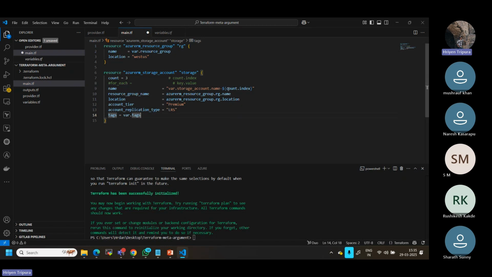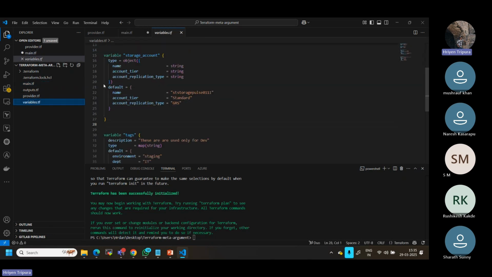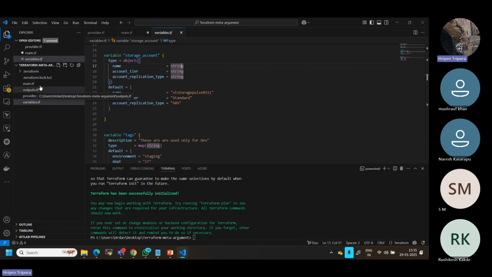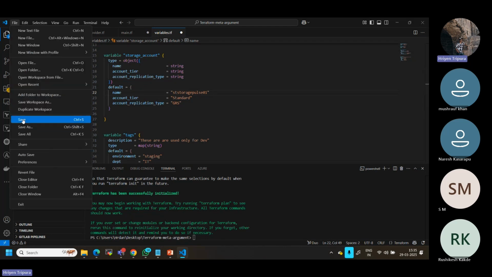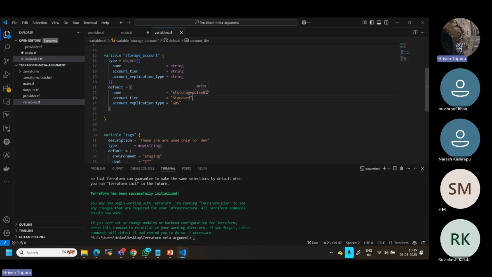If you use double quotes, what happens now? The value, in the sense of the variable you have defined, the variable name right here, this storage account name, this value you are passing in your default, where the name is, here, this name, right? At last it will be like this. So let me do one thing. I'll keep this as 1 for now, so that I start with the 0, right? At last it will be 0.